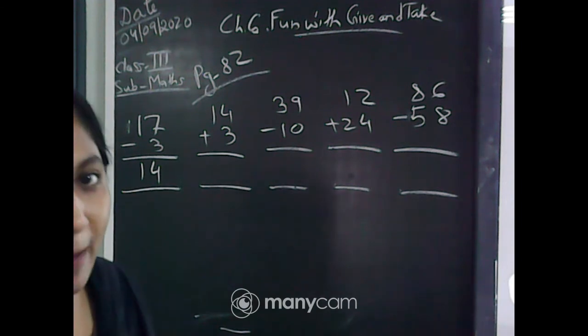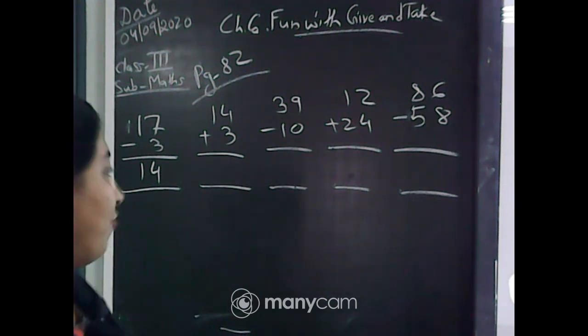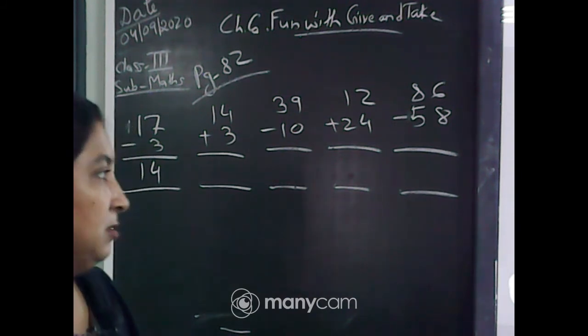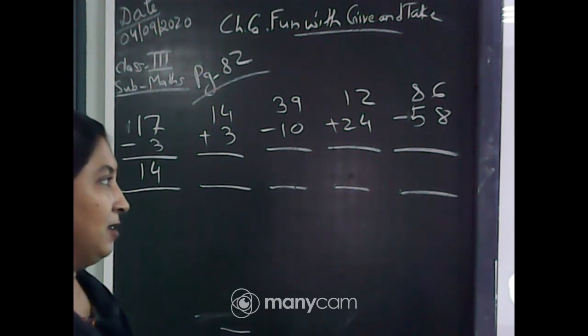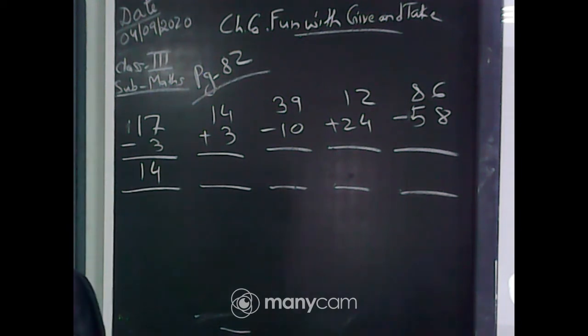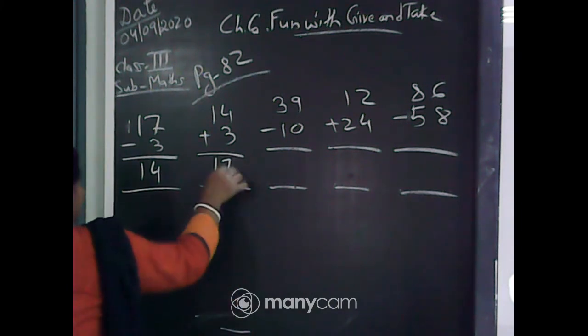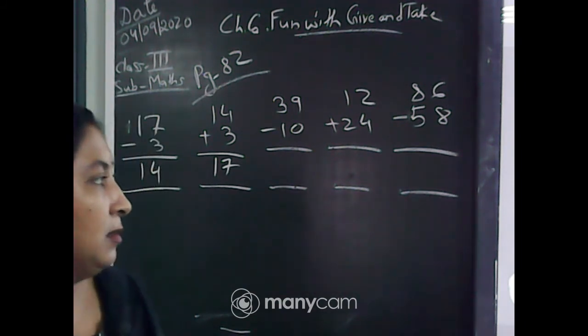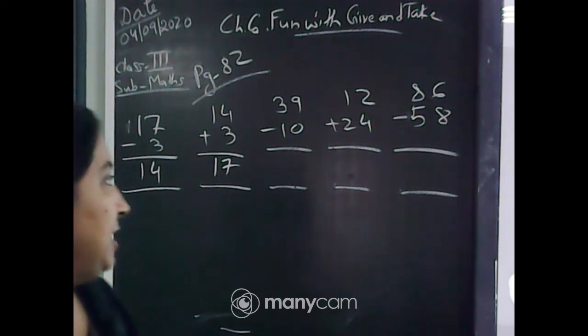Now times up. Now for the second one. 14 plus 3. Snehanjana, it is wrong. 11 is wrong. You have to add, not subtract. 14 plus 3. Yes, it is very good. It is 17. Very nice. Times up for the second one. Sucheta, how is it 71? It is 17. Addition.